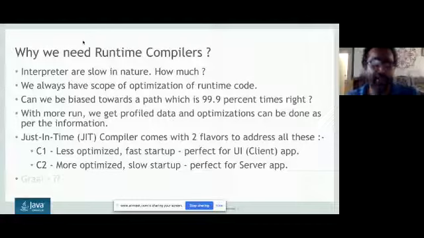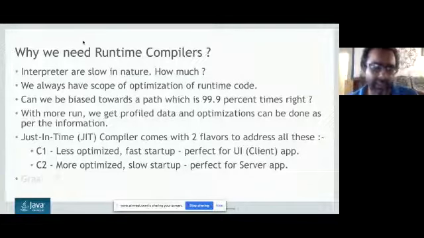I can show you from some code how much, and we always have scope to optimize the runtime code, because runtime code is like, say you go to some movie and you watch the movie, and after 10 minutes you understood, oh, this movie is going to be boring, and you just come out. So if you actually have the runtime data, I think you have a very good scope of optimization.